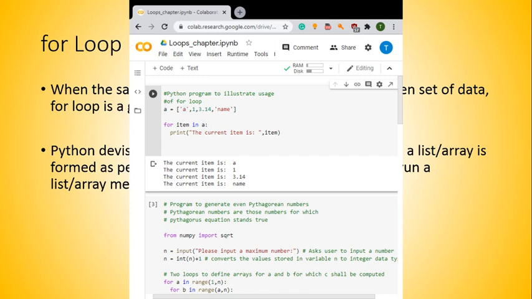As an example to understand the usage of the for loop for numerical computation, let us consider Pythagorean numbers. Let us compute a square plus b square is equal to c square. Now this can be accomplished using a for loop, which is given in the next code.